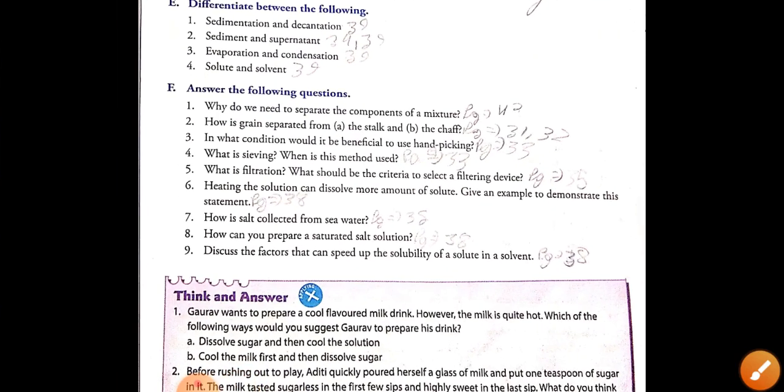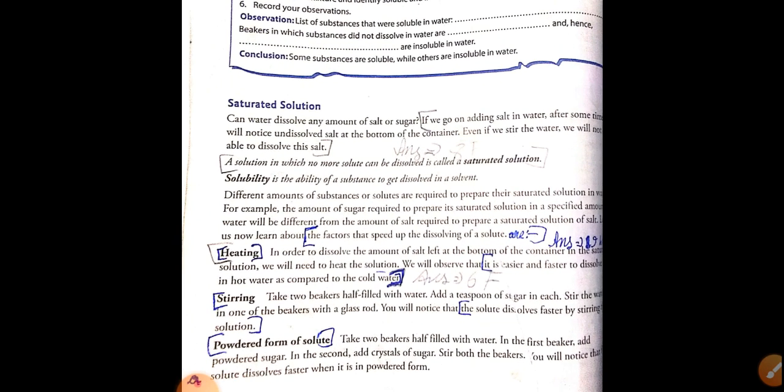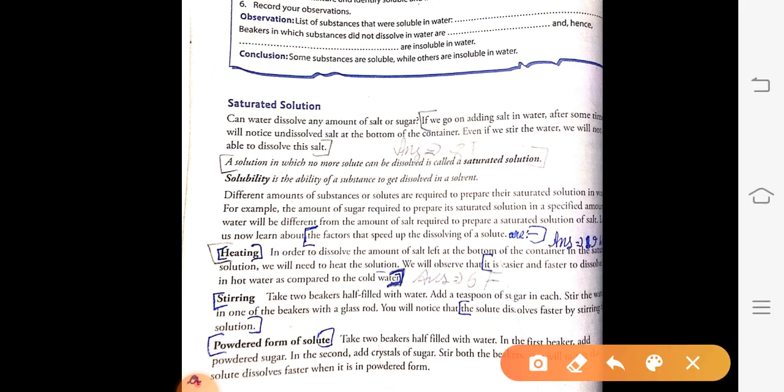Describe the factors that can speed up the solubility of a solute in a solvent. So this answer is again given on page number 38. You will start from here. The factors that speed up the dissolving of the solute are: first you will write the heading, heating, and then you will start from here.